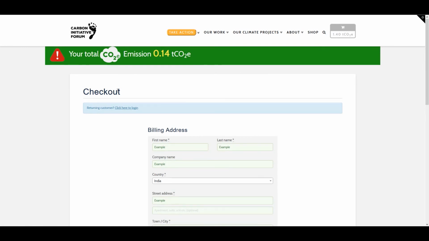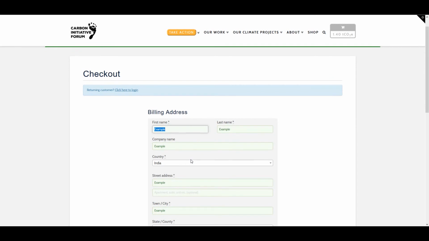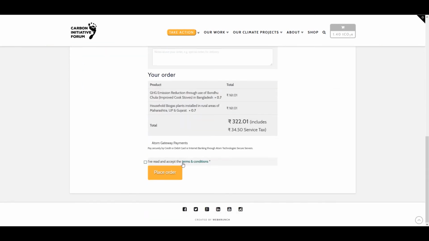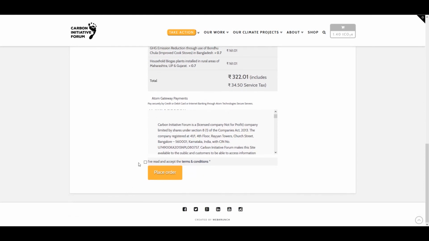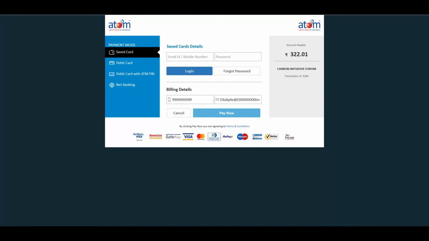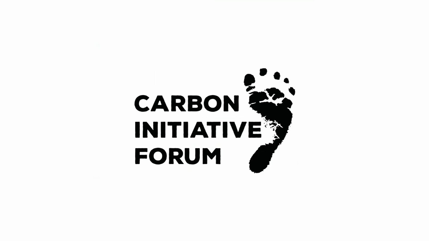This will redirect you to this page. Enter all your relevant details. Note, the items with asterisks are mandatory to fill in. Remember to click on the I have agreed to the terms and conditions icon after you have read and understood them. Place your order and you will be redirected to our payments page. Pick your preferred mode of payment and proceed.